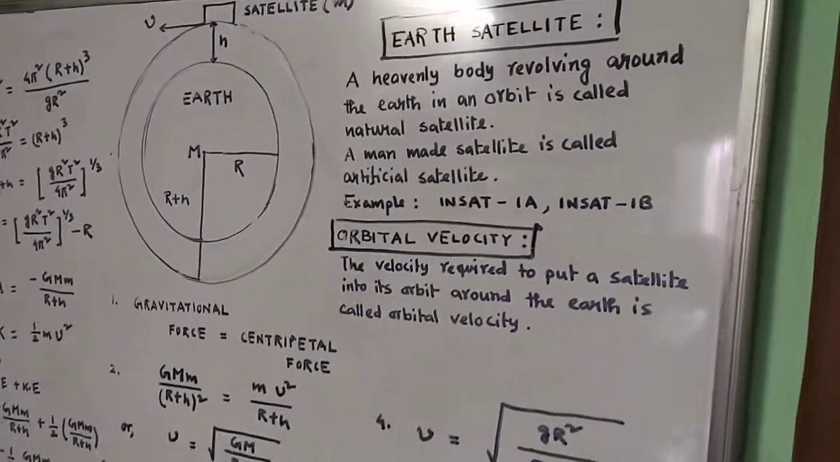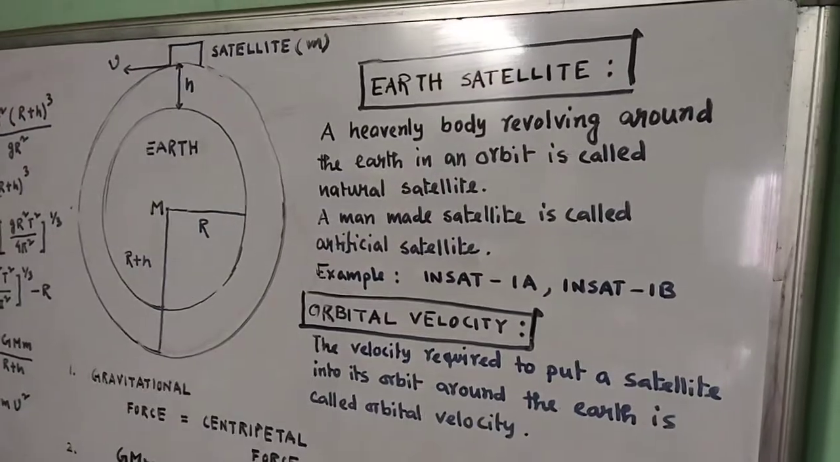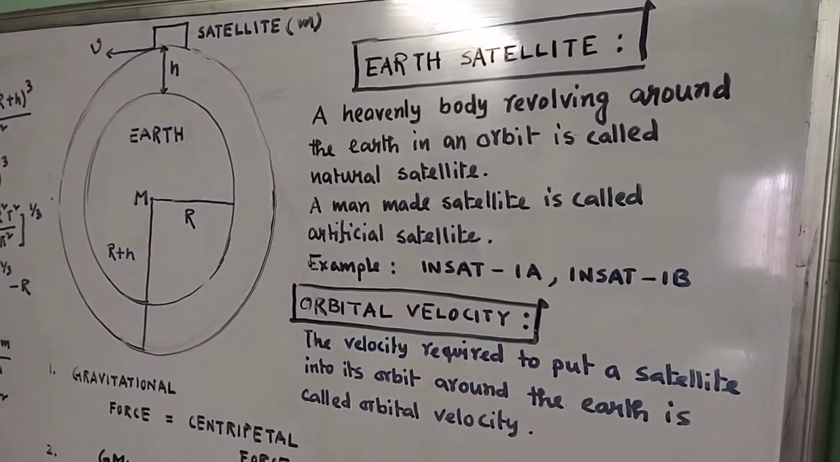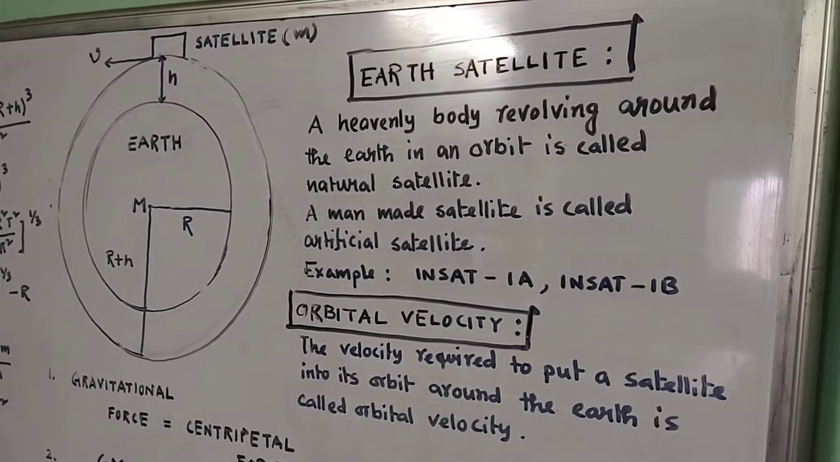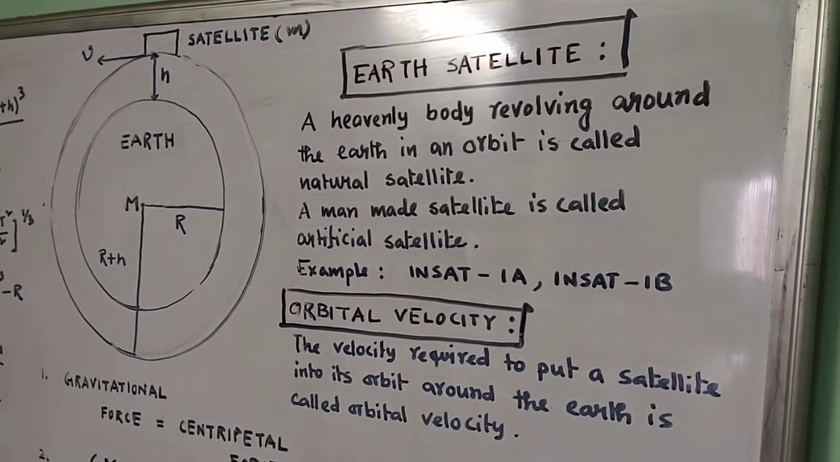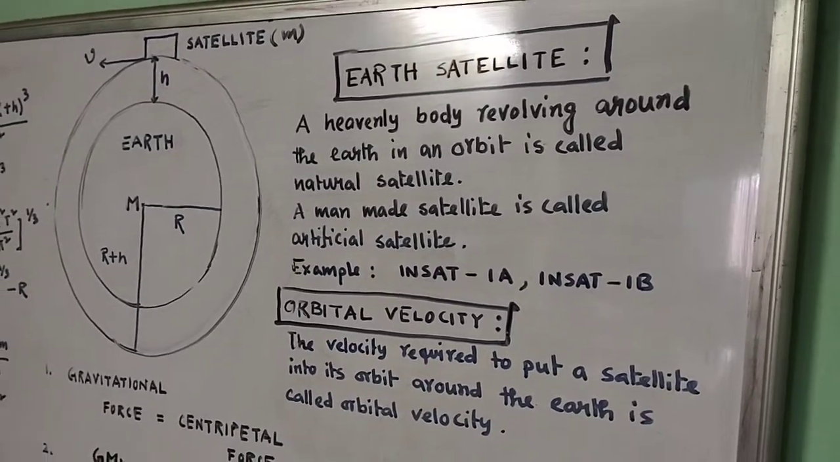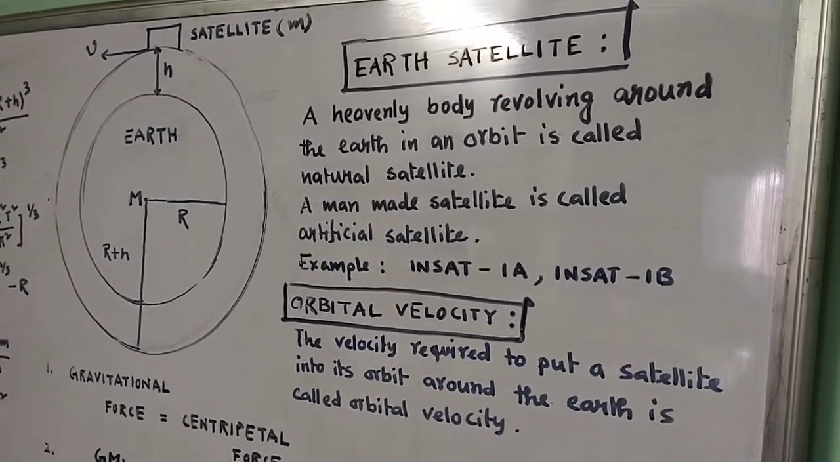The topic which we are going to discuss today is number one, that is your Earth satellite. Now, let me define what is a satellite. Basically, there are two kinds of satellite. One is your natural satellite and another one is your artificial satellite. Artificial satellite is nothing but a man-made satellite.